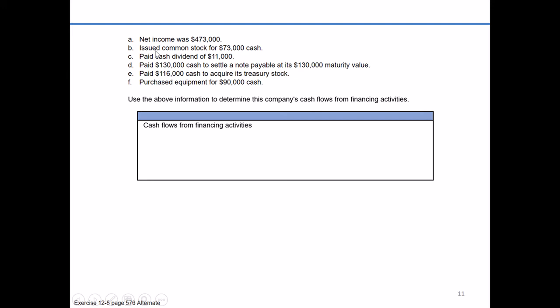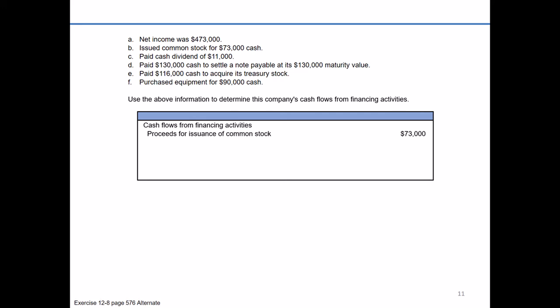B, we're going to issue common stock for $73,000 worth of cash. We're issuing equity. This is equity within the company, so it definitely fits within financing. Proceeds for issuance of common stock. Keep in mind the company is receiving cash in exchange for giving up ownership interests, so we're going to show an inflow of $73,000.